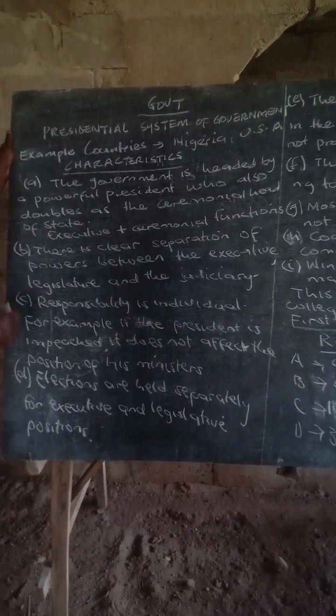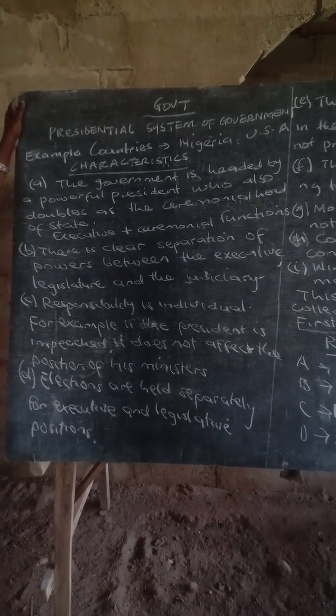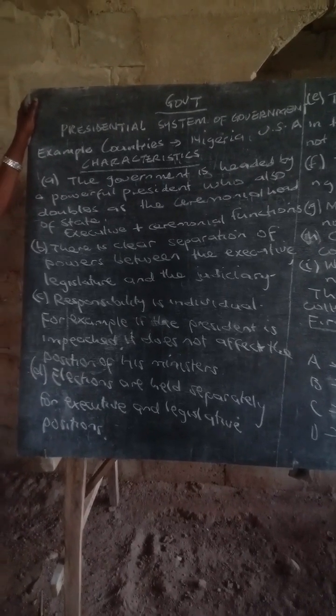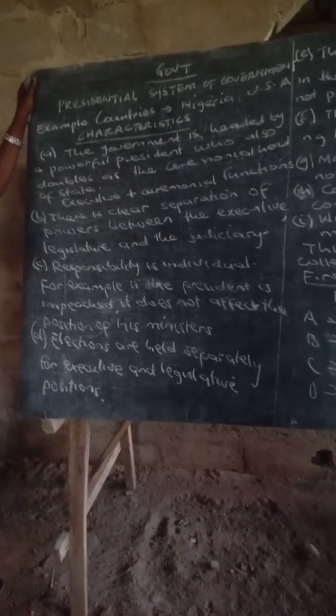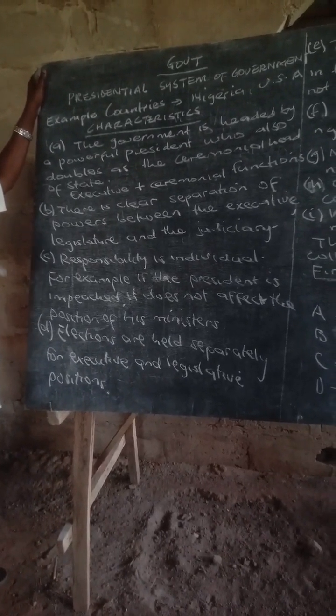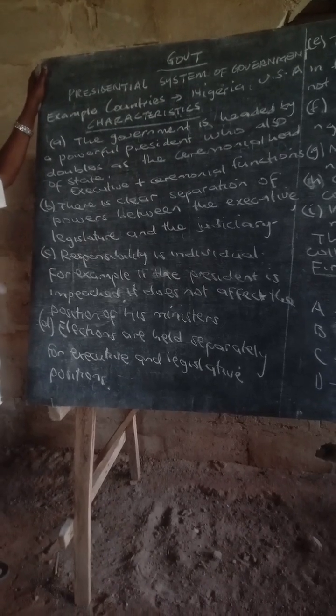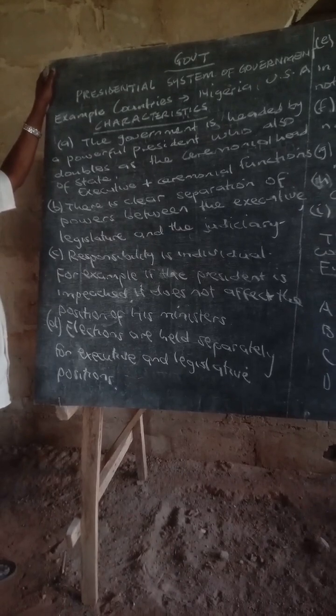A powerful president, an executive president, who is not only the head of the government, controlling the affairs of the government, but is also the ceremonial head of state. President Trump or President Tinubu of Nigeria are executive presidents. They run the government, they control the affairs of the government.